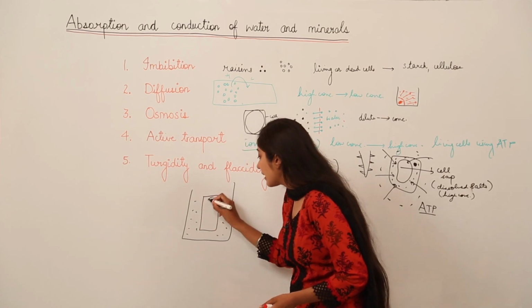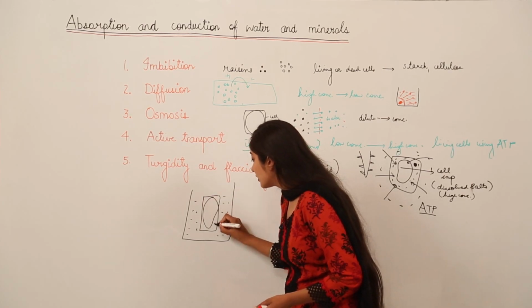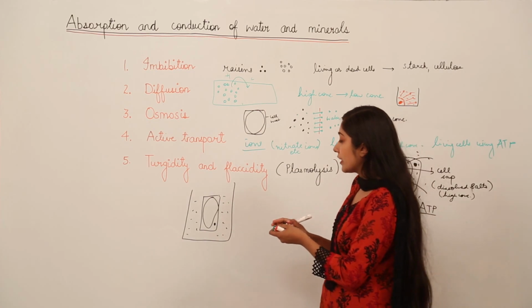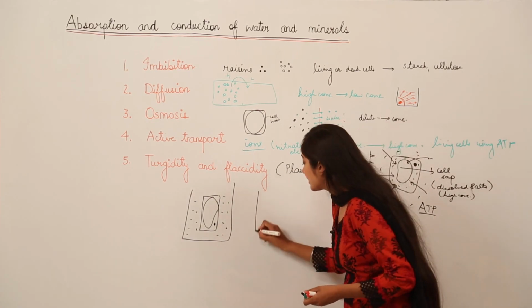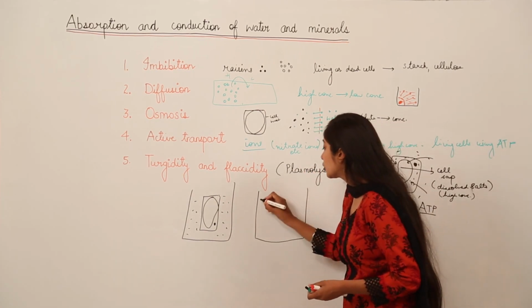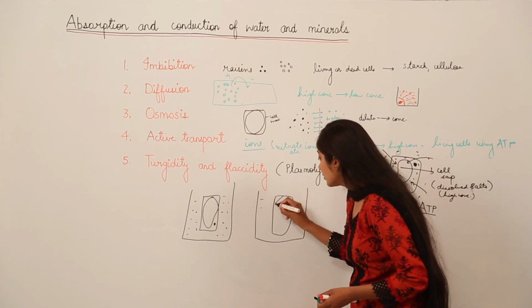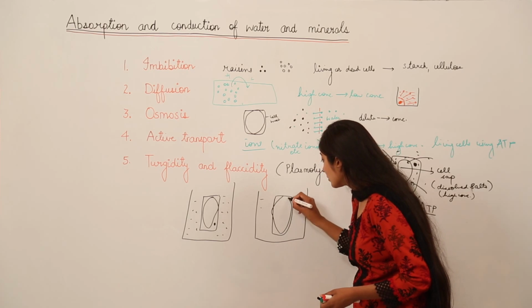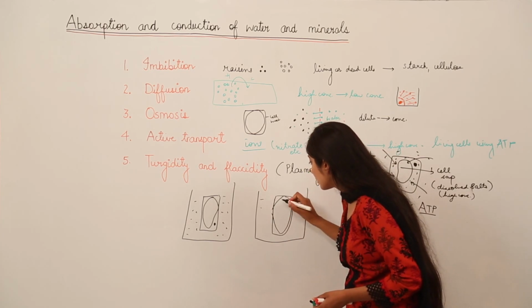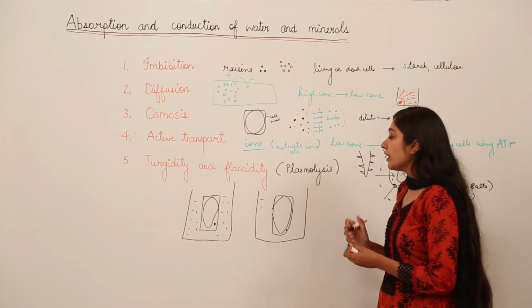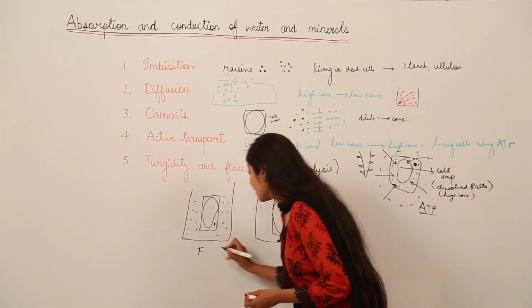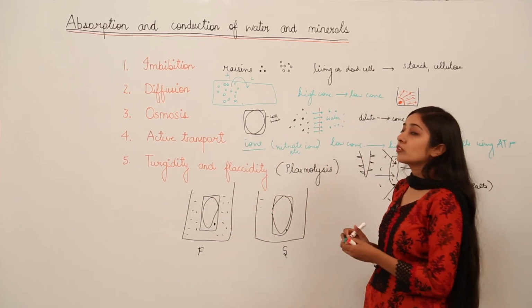So we have a plant cell and we are going to put this plant cell in what? In fresh water. Next we have a solution, that is a salt solution, and we are going to put a cell in a salt solution. Okay. So in case of fresh water and in case of salt solution, what is going to happen?